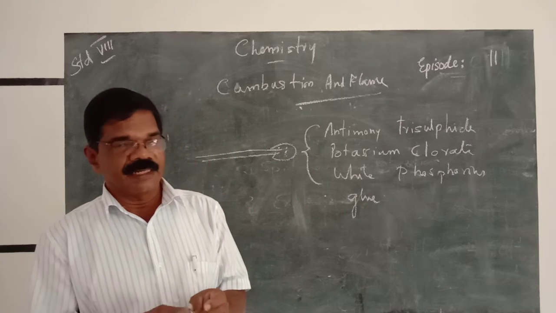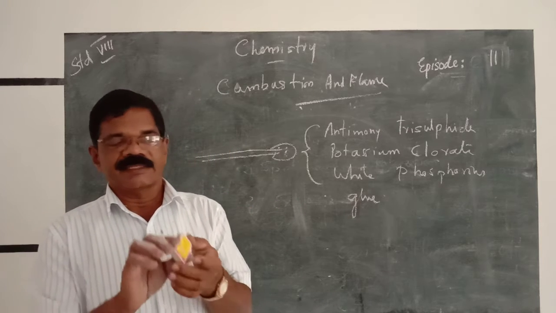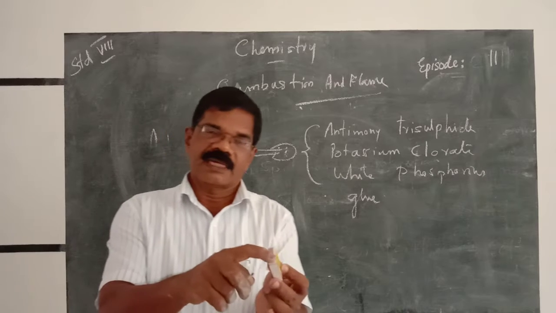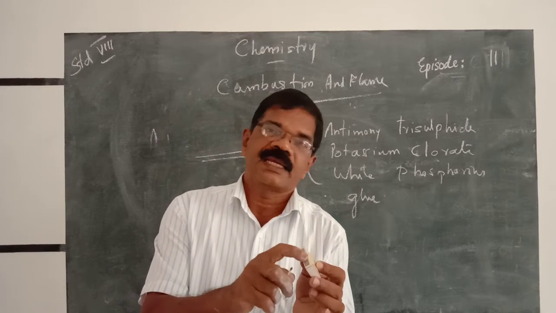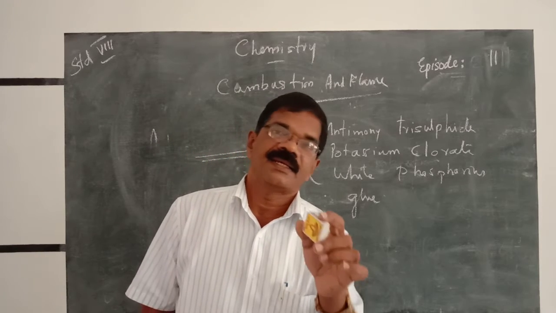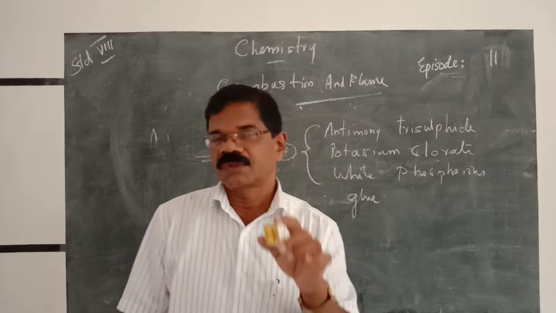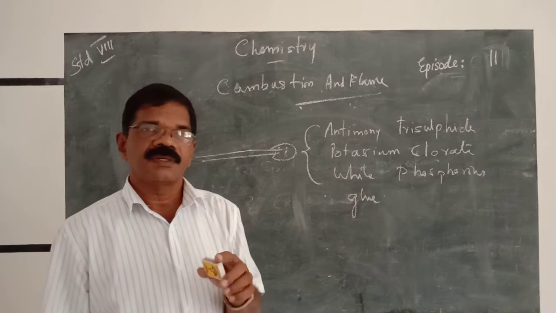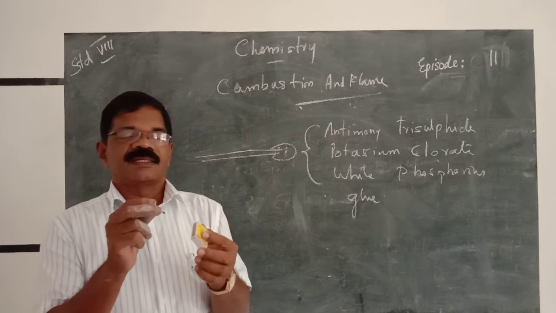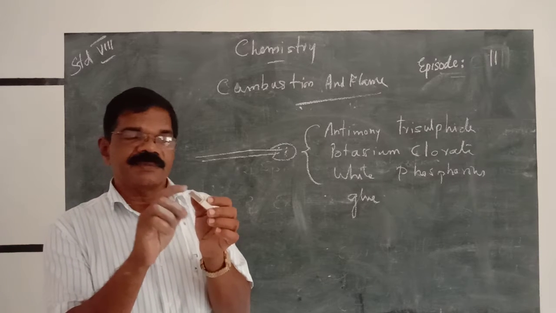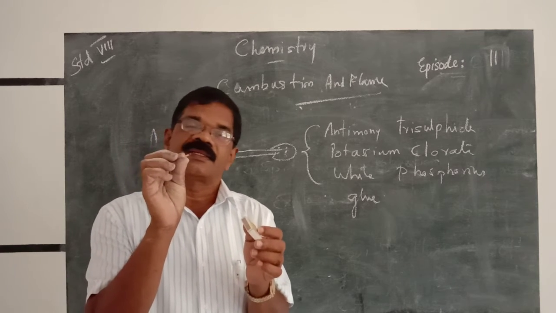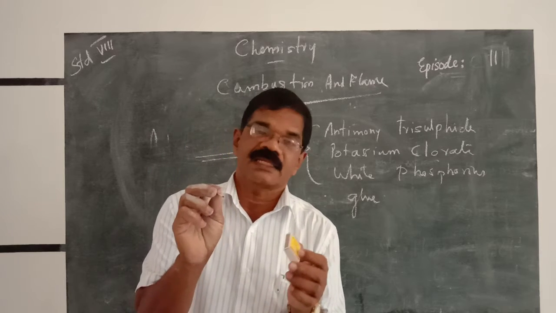Then, what are the materials at the side of the matchbox? At the side of the matchbox, there is glass powder and glue. What is the use of glass powder? When we strike against the box, there is friction and it produces heat. Then it reaches the ignition temperature and burns.